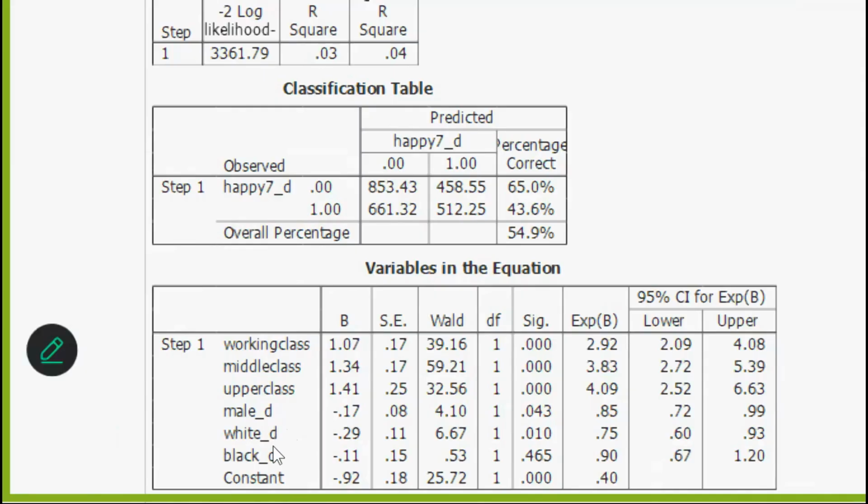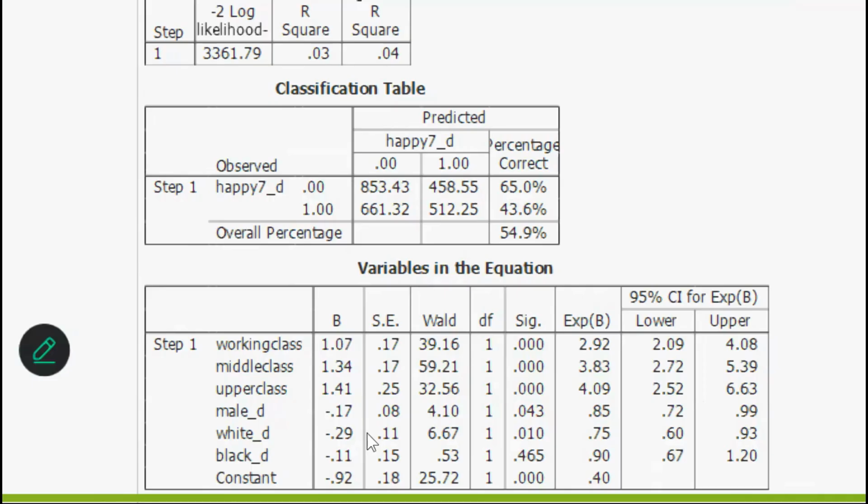And you can see that they are statistically significant. Here are our confidence intervals. Notice how for upper class it's kind of a wide one. Same here with middle class. They're all pretty wide confidence intervals, and that's probably because there's considerable variation in happiness. But even with that variation, we can still be really confident that those that are upper class, their odds of being happy are anywhere from 2.5 to more than 6 times that of lower class people.